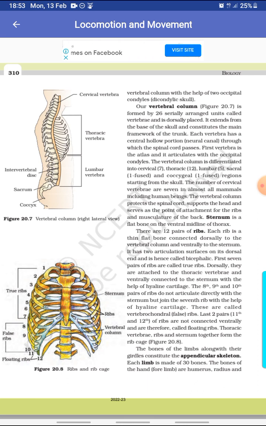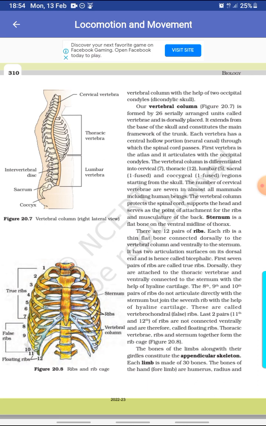The first 7 pairs of ribs are called true ribs. Dorsally they are attached to the thoracic vertebrae and ventrally connected to the sternum with the help of hyaline cartilage. The 8th, 9th and 10th pairs of ribs do not articulate directly with the sternum but join the 7th rib with the help of hyaline cartilage. These are called vertebrochondral or false ribs. The last two pairs, that is 11th and 12th, are not connected ventrally and therefore are called floating ribs. Thoracic vertebrae, ribs and sternum together form the rib cage.